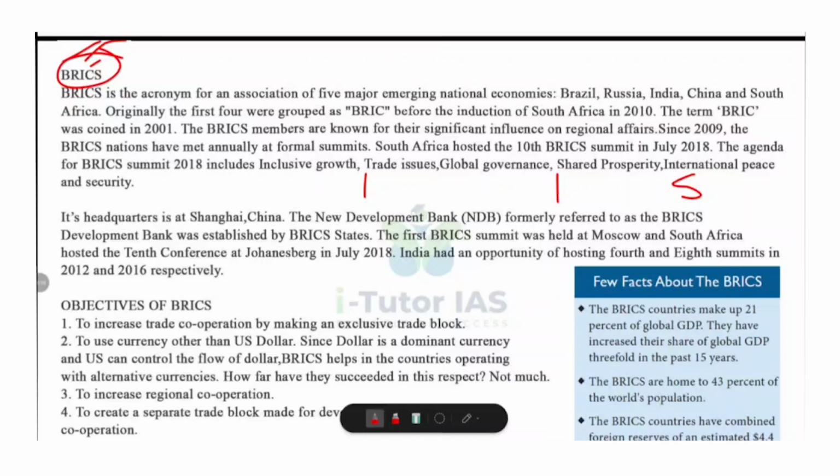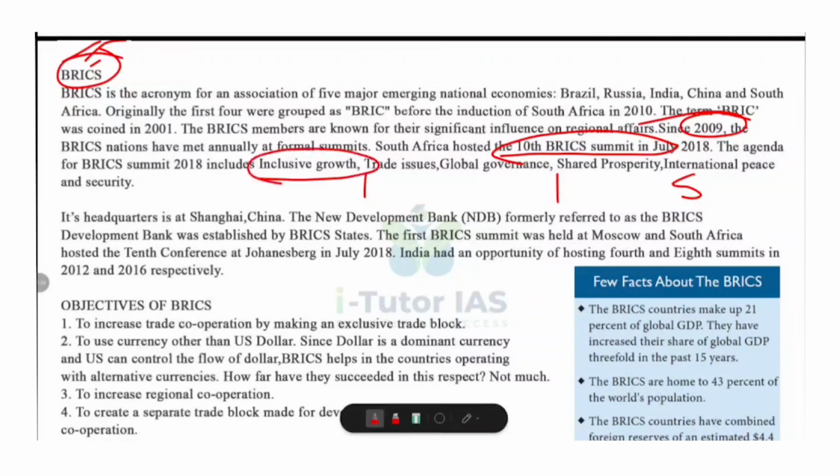And do you know what were the important summits of BRICS? The first BRICS summit was held in Moscow, Russia in 2009. Then South Africa joined in 2010 and it became BRICS. And the 10th BRICS summit was held in Johannesburg, South Africa in 2018. And India hosted the 4th summit in 2012 and the 8th summit in 2016.